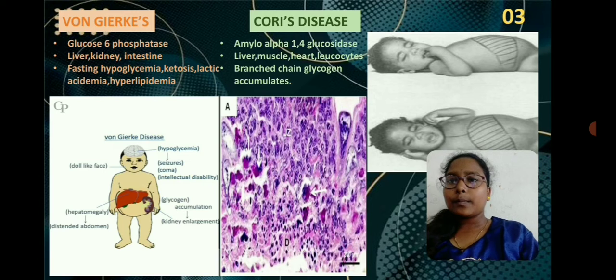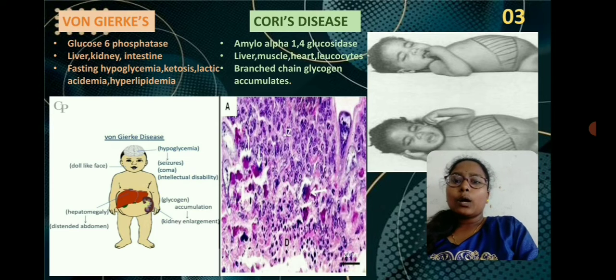And you can see the hypoglycemia, which leads to seizures also. That means electrical connectivity between the cells will be lost. And it also leads to coma and intellectual disability when it is severe. Now we'll get into another disease.